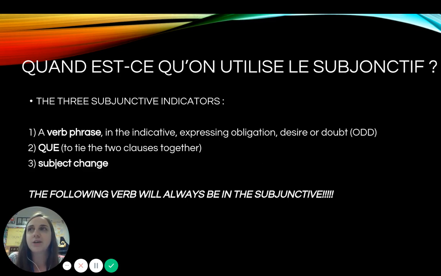So for example, I could never use je veux que je, I want that I. We would not use it in French, we would just use the infinitive. Je veux aller au théâtre, par exemple. So we have to have that subject change. If we have a verb phrase that is odd, que and a subject change, the following verb will always be in the subjunctive.